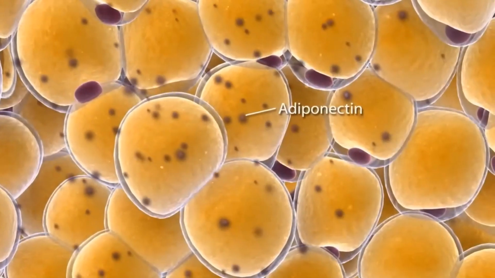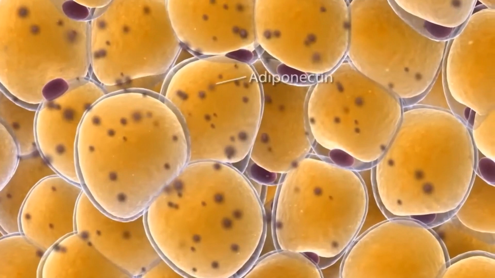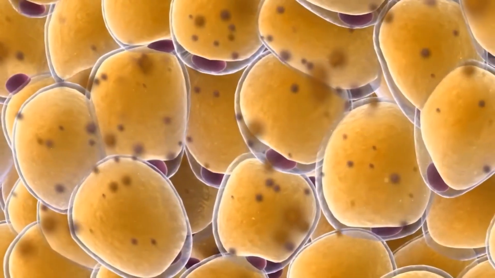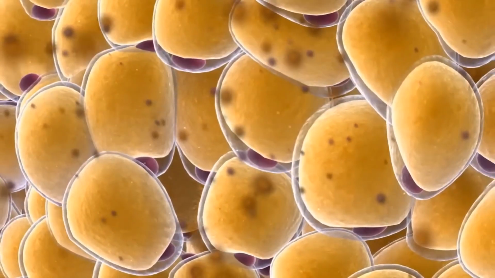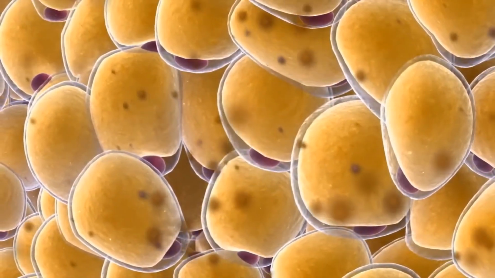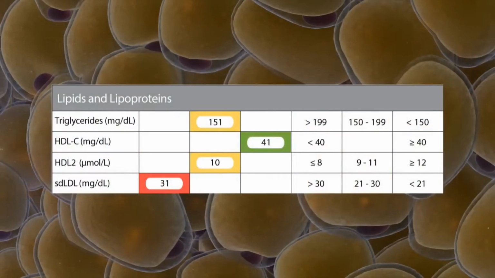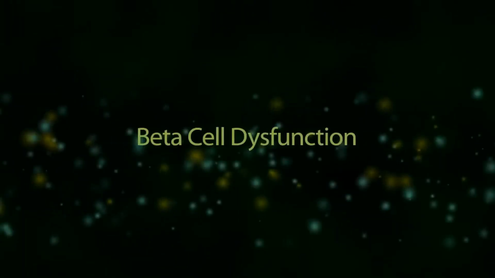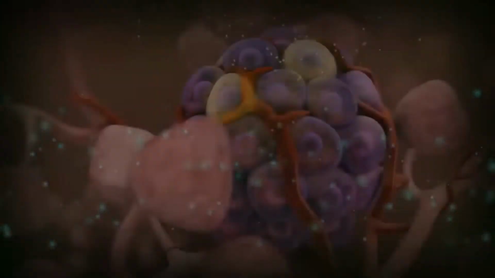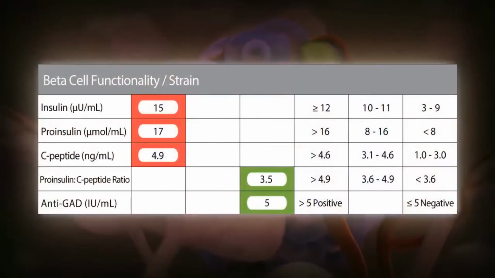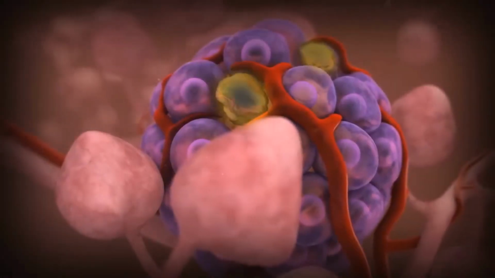Furthermore, adiponectin, a hormone released by your fat cells that helps break down lipids, in particular free fatty acids, is often low in obese or insulin-resistant patients prior to developing type 2 diabetes. While such lipid and lipoprotein markers are traditionally tested to measure cholesterol, they also provide insightful clues on the extent of insulin resistance. After a while, the pancreas will become overworked and the special beta cells that produce insulin will begin to die. Some tests will measure how well your beta cells function and if they are showing strain.